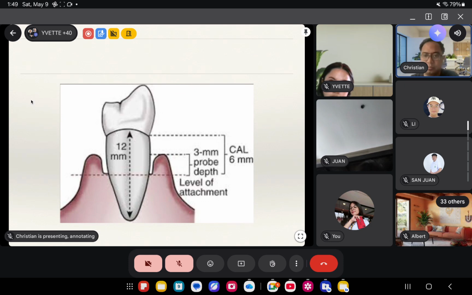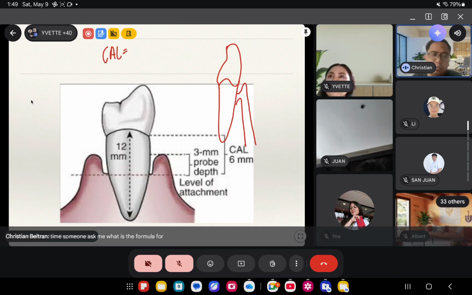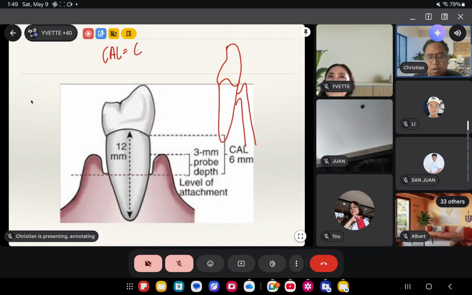Number 8. May nagtanong pala sa akin last time. Someone asked me, Doc, di ba CAL, what's the formula for CAL? CAL is equal to GR plus PPD.